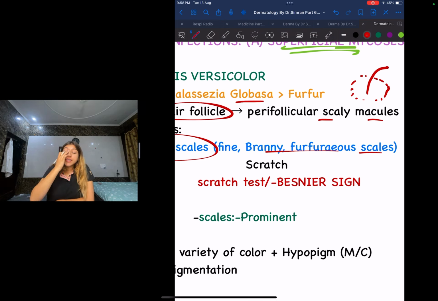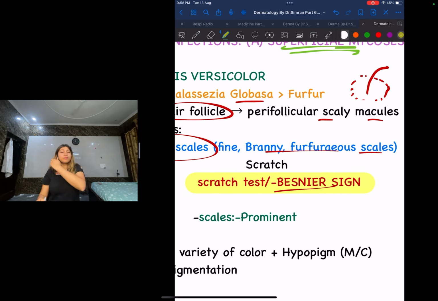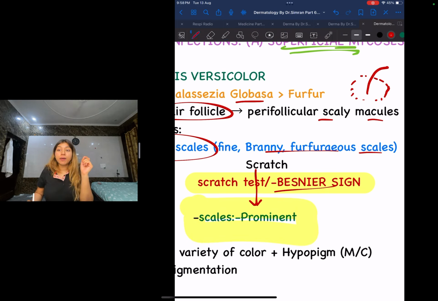There is a test for this, and that test is called a scratch test or Besnier test. What will basically happen is, over the lesion I'll scratch, and on scratching, guys, the scales are going to become prominent. On scratching, what will I see? I'll see that scales are becoming more prominent. This is your Besnier sign or scratch test.